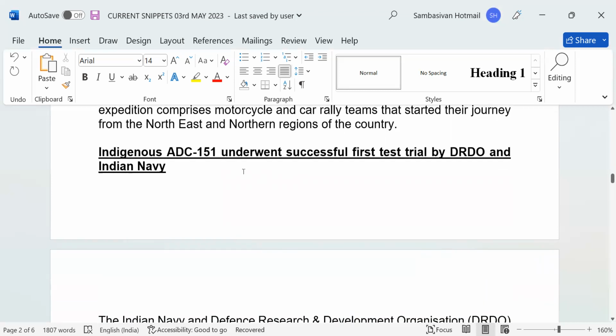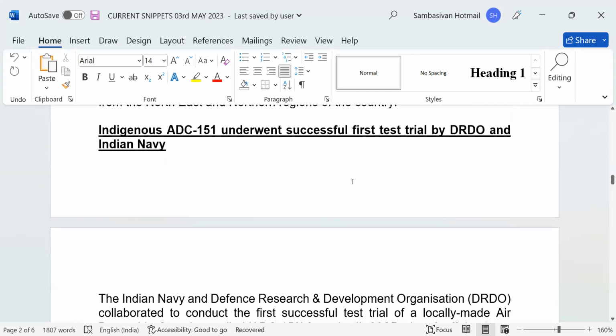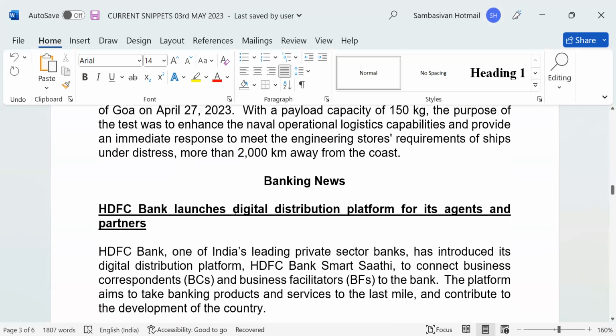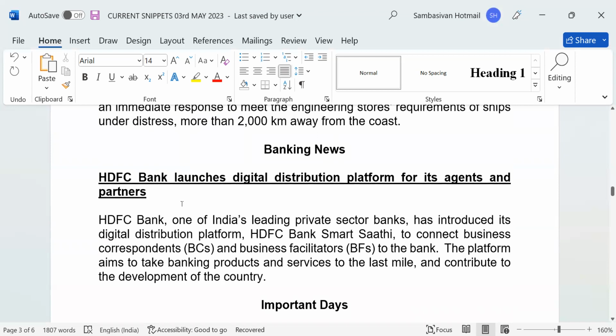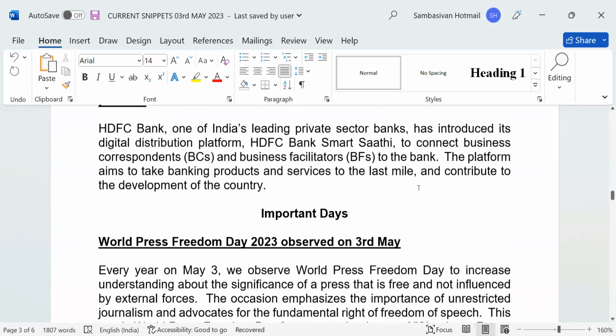Indigenous ADC 151 underwent successful first test trial by DRDO and Indian Navy. Banking news: HDFC Bank launches digital distribution platform for its agents and partners.